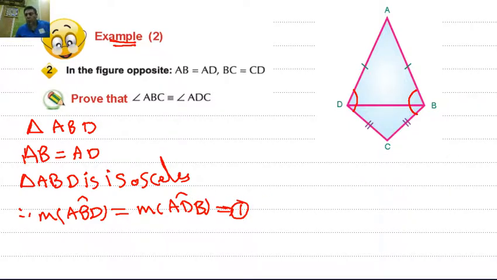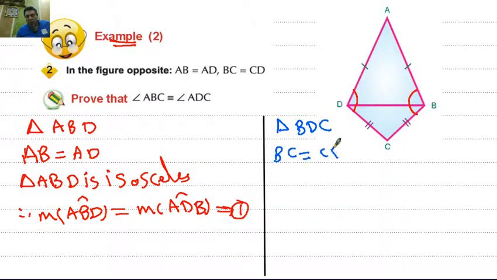Number two, in triangle BDC, since BC equals CD, then triangle BDC is an isosceles triangle.